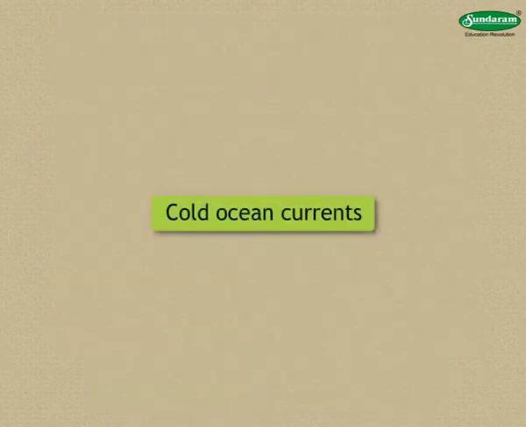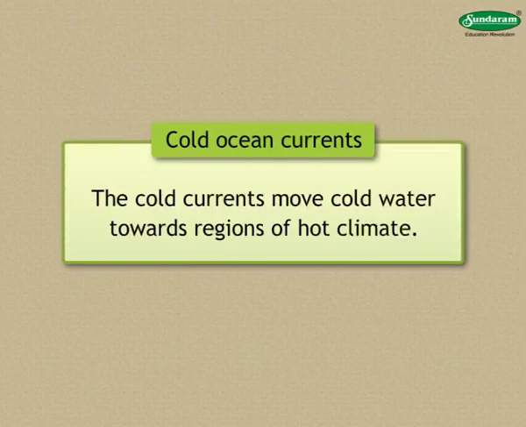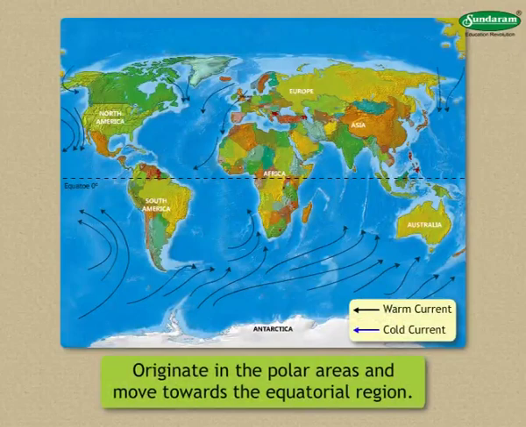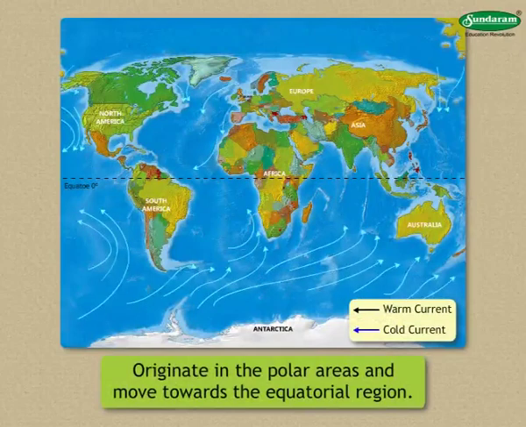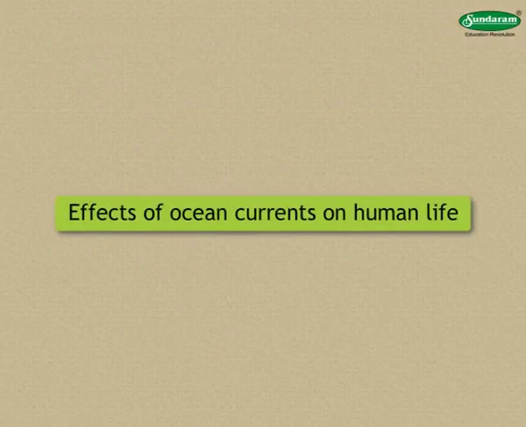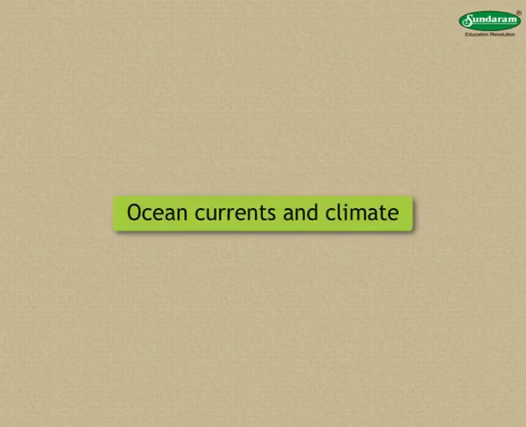Second type is cold ocean currents. The cold currents move cold water towards region of hot climate. Generally, they originate in the polar areas and move towards the equatorial region. Let us study more about effects of ocean currents on human life, ocean currents and climate.